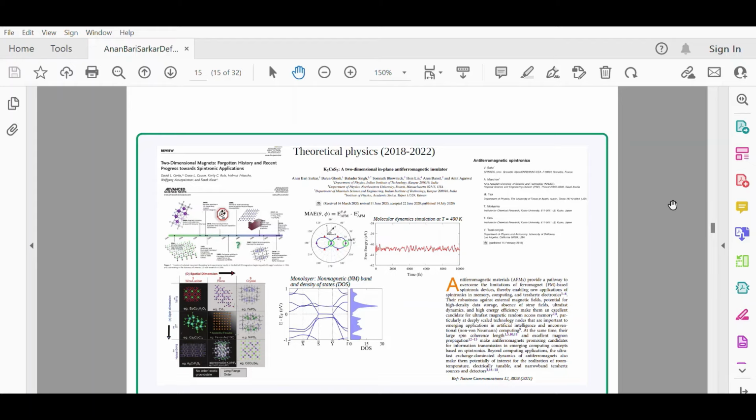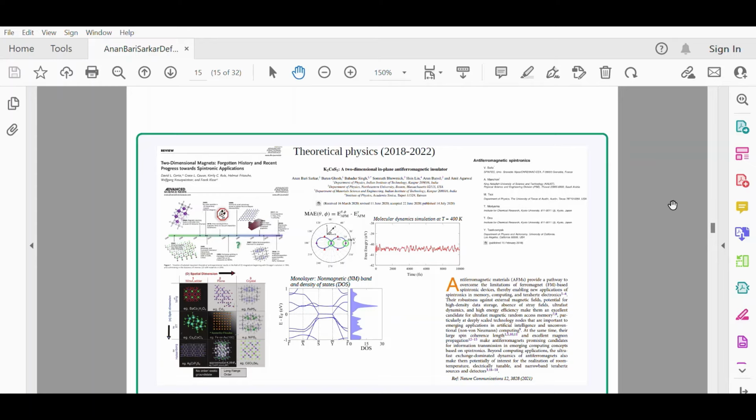This system is of utmost importance because in the monolayer limit, or the thin film limit, we can observe that the system shows flat bands and the presence of a Van Hove singularity, which clearly reflects the system's tendency towards very strongly correlated phenomena. The system is dynamically stable, and it also shows robust magnetic anisotropy.